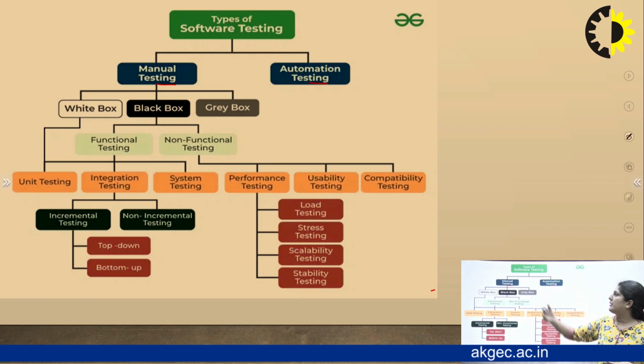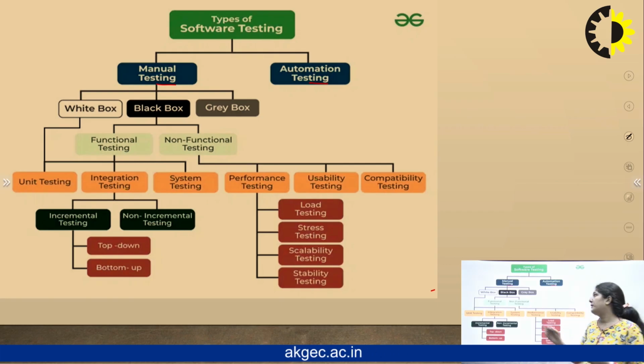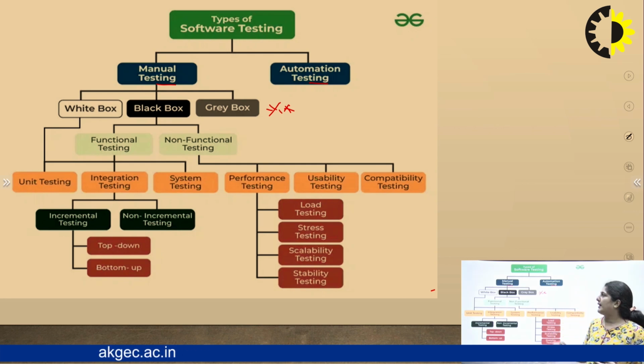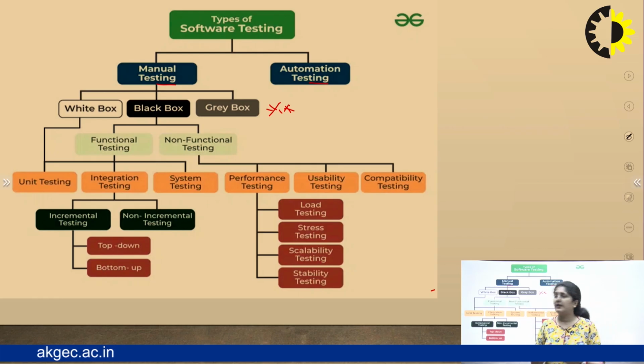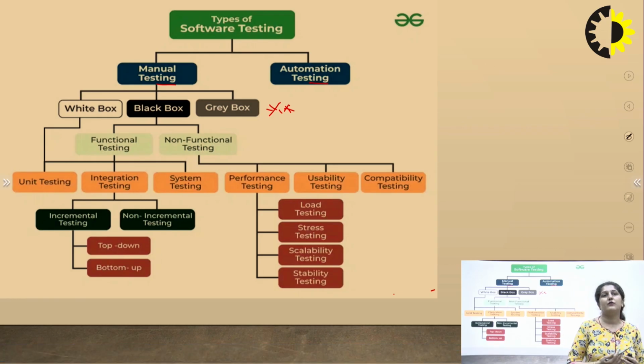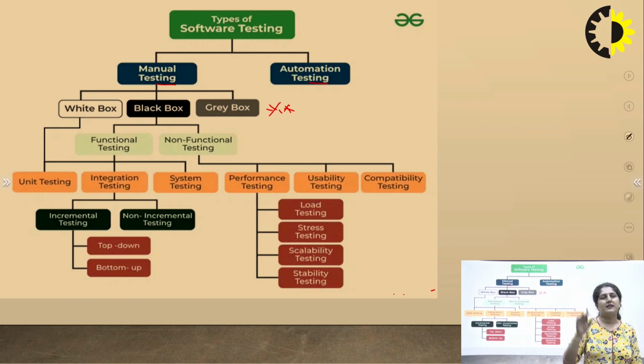Under manual testing, there come white box testing, black box testing and gray box testing. These are very, very important testings. We will be discussing them in our future videos also. White box testing is a deep integration testing. It checks all the functionalities of our product in depth. Whereas black box testing does not go deeply. It only checks the upper functionalities of the product.